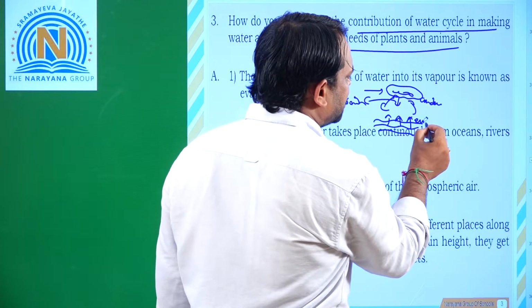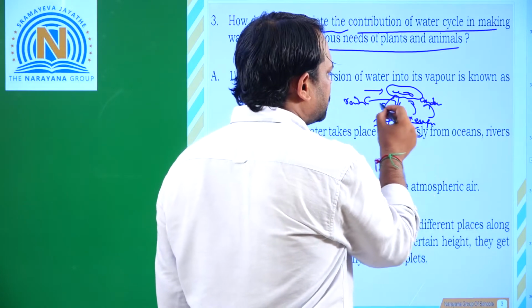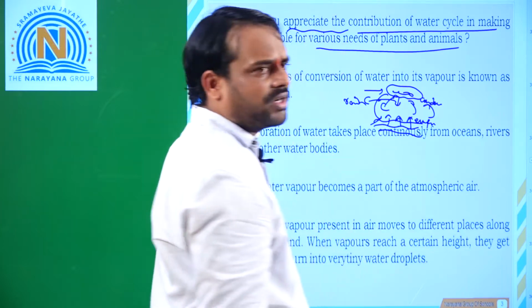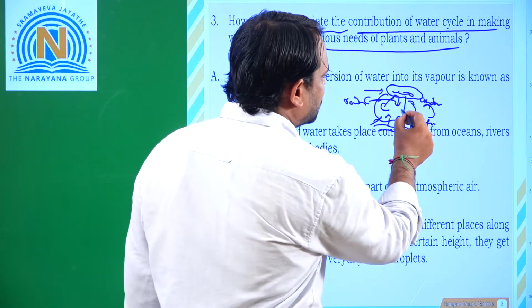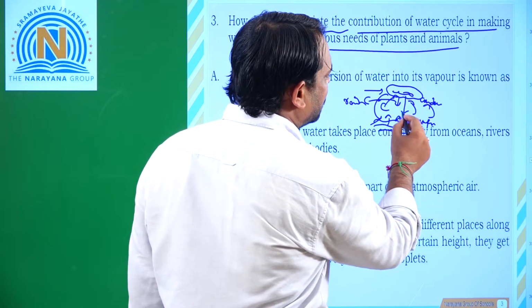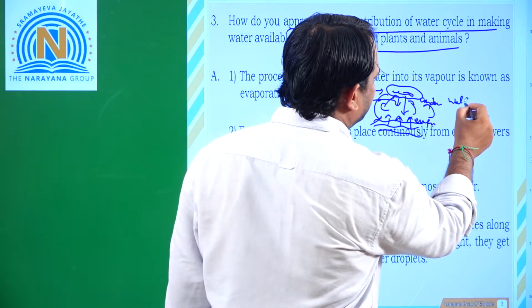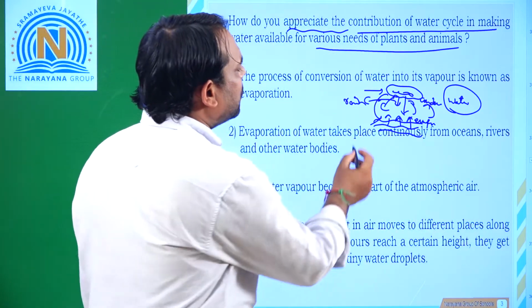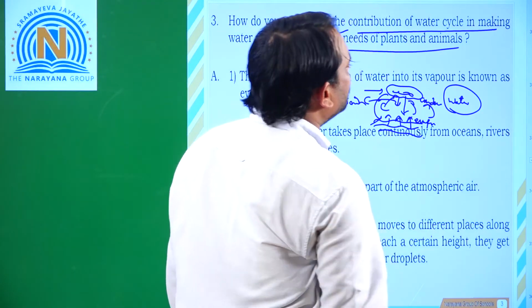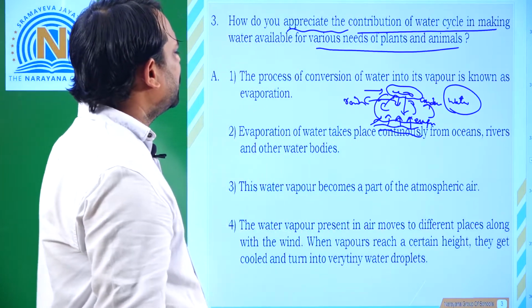Because of evaporation and condensation, this cycle is nothing but the water cycle. What happens when the rain falls on the earth? Because of this water, all plants and animals take this water and live freely.